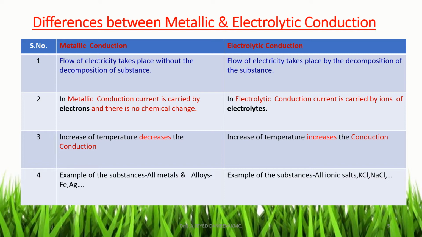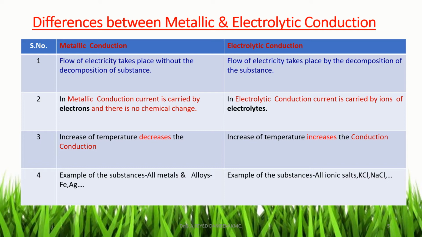But in electrolytic conduction, current is carried by ions of electrolytes. In metallic conduction, increase of temperature decreases the conductance. And in the case of electrolytic conduction, increase of temperature increases the conductance.